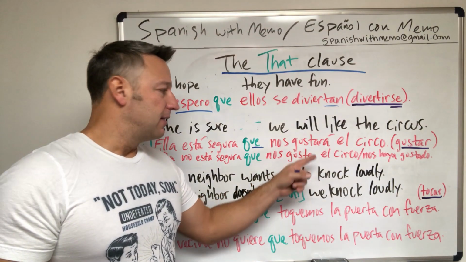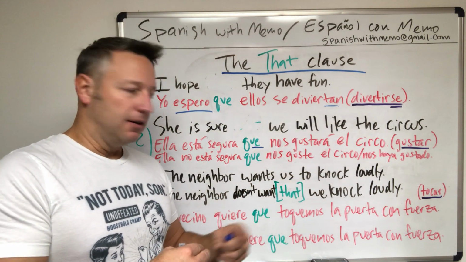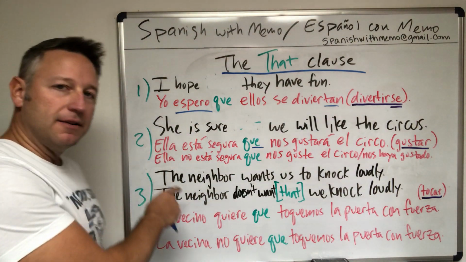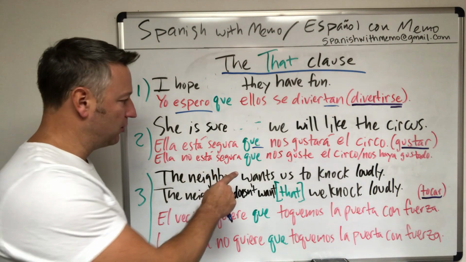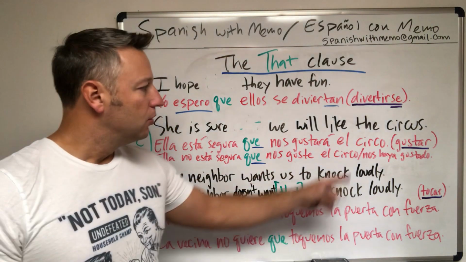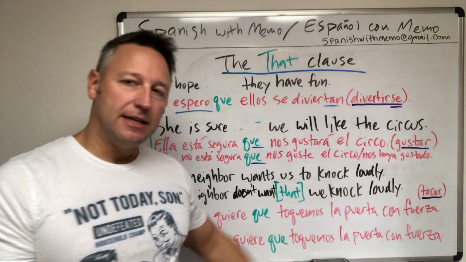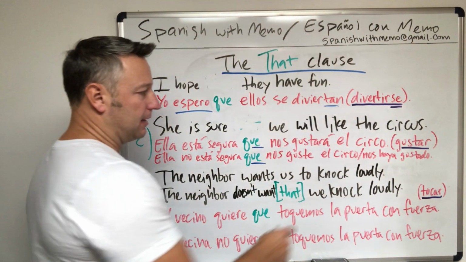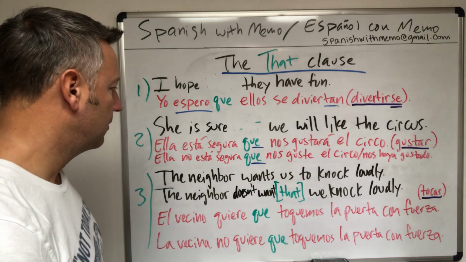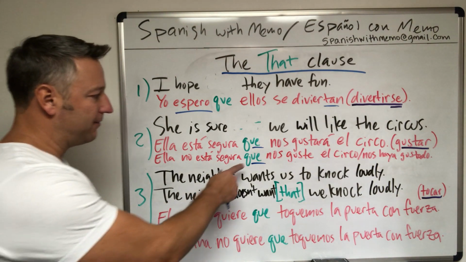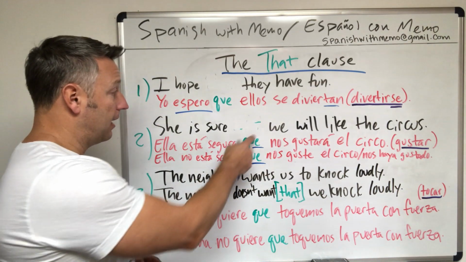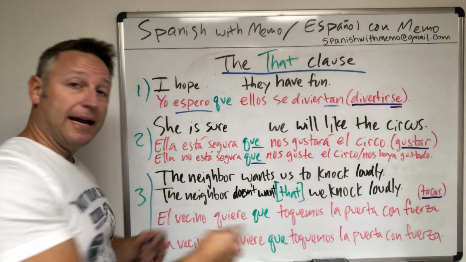So go back and look at the gustar verb to understand when to use and how to use gustar. Anyway, in the negative sense, ella no está segura que nos guste el circo, or nos haya gustado el circo. All right? Using a perfect tense there. Okay? But look, I have to have que to join these two clauses together. I have to. I don't need it here in English. We can be casual with it.